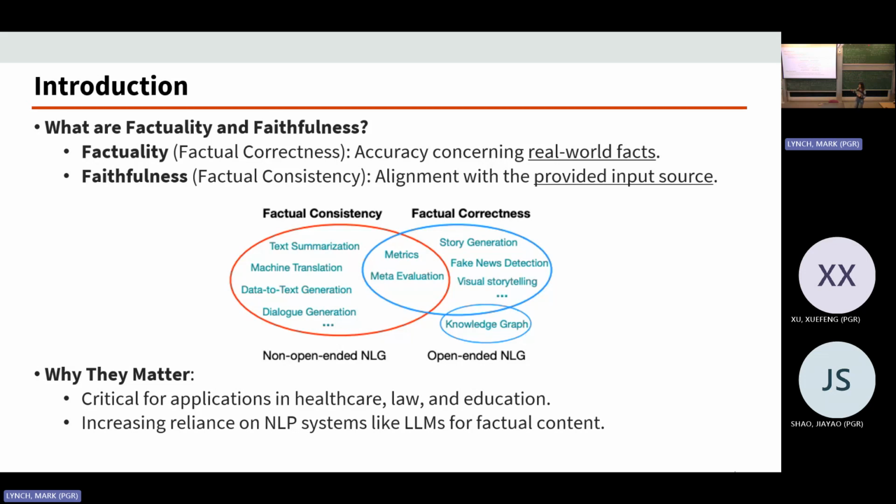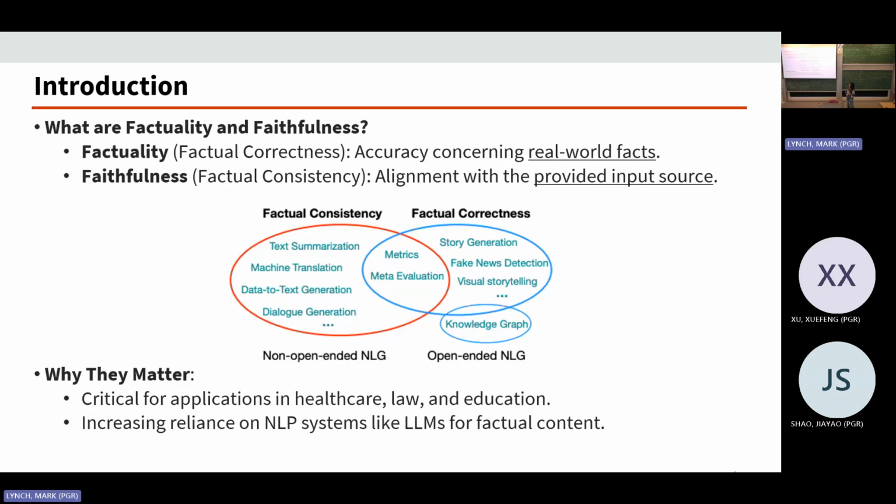However, if right now I'm telling the model that, hey, you do know that the capital of France is actually London, and ask the model to interact with me after that. If the model responds following what I told it, that the capital of France is London, then it is faithfully correct. However, that is not factually correct.